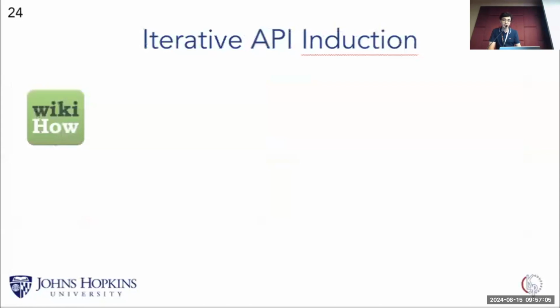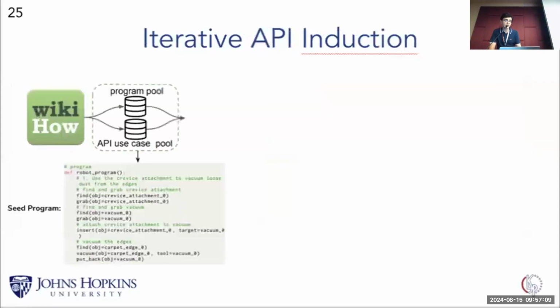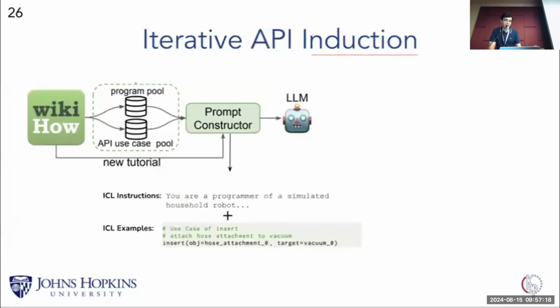For our iterative API induction, we first gather 1,000 instruction sets from wikiHow, and then we annotate a group of instruction sets manually to use them as the seed set for induction. After that, we build a prompt to be given to GPT-4 by concatenating in-context learning instructions and in-context learning examples, which consist of programs from either the seed set or previously generated programs.